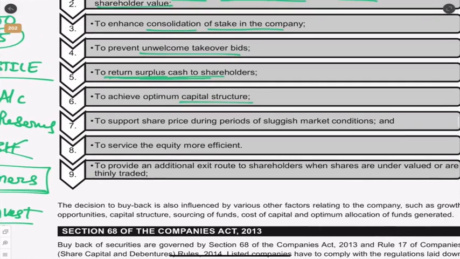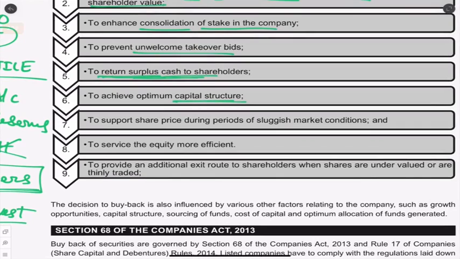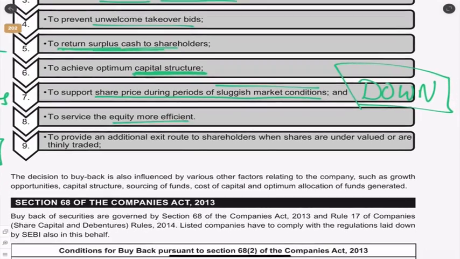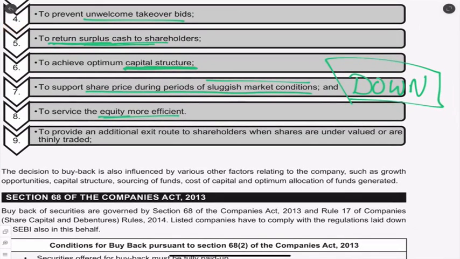Optimum capital structure: to have a proper capital structure with a balance so that the company will be strong in the future. To support share price during periods of sluggish market conditions. If the market is very down, you can go for buyback. To service the equity more efficiently, to make sure that the equity is more efficient.